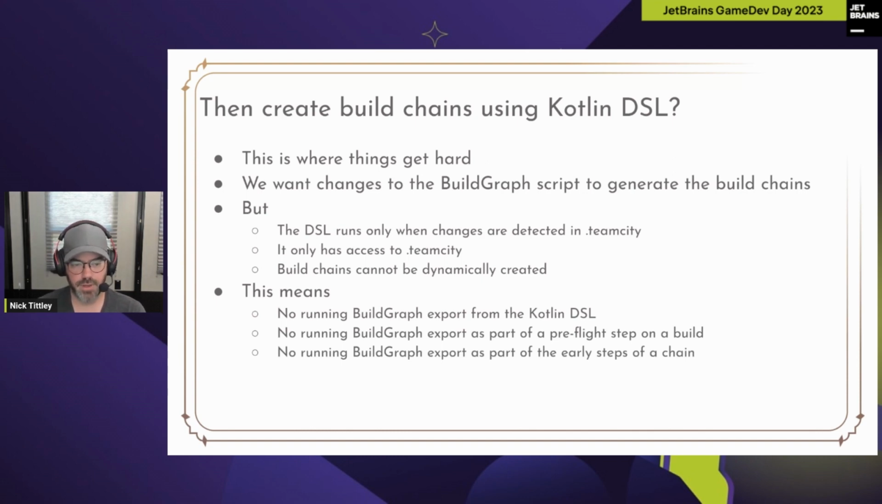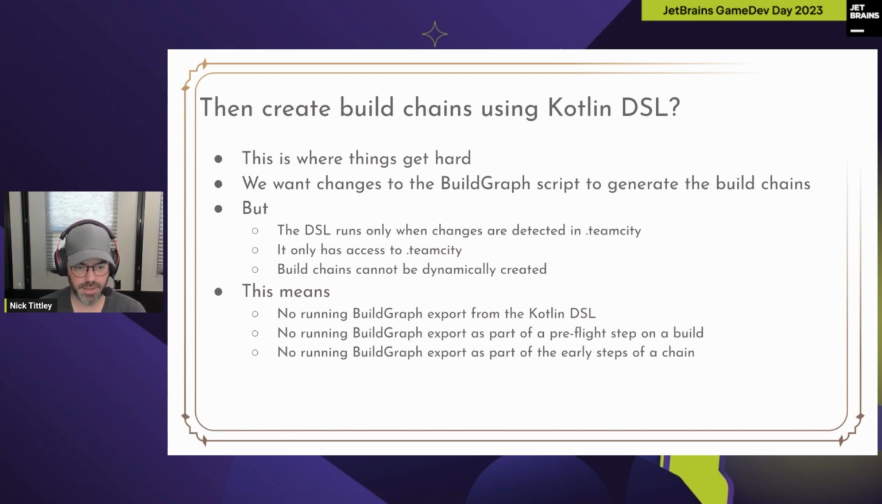But that's not really possible, or we haven't found a good way to do it. That's because running BuildGraph means compiling your project, and you don't have access to your project when the DSL has to run. The DSL runs with only the .teamcity folder, no access to the rest of it. And so it's not quite possible to generate those chains at the moment you would want to in a normal kind of Unreal expected pattern.